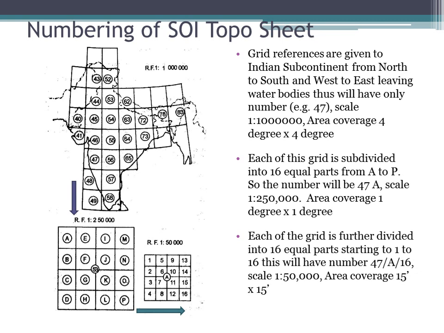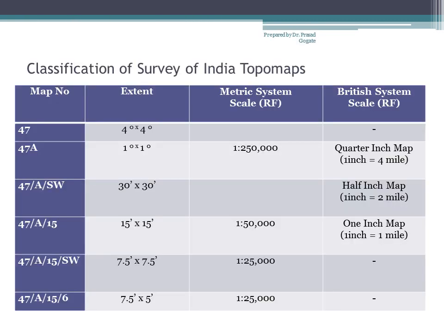Same thing I have given in a table format. So see, it's very clear now. 47, the first number, coverage is 4 degree by 4 degree. 47A, coverage is 1 degree by 1 degree. Metric system 250,000. British system 1 inch to 4 miles, which means quarter of an inch is equal to 1 mile. That's why we call it a quarter inch map. Then there is no metric system here.